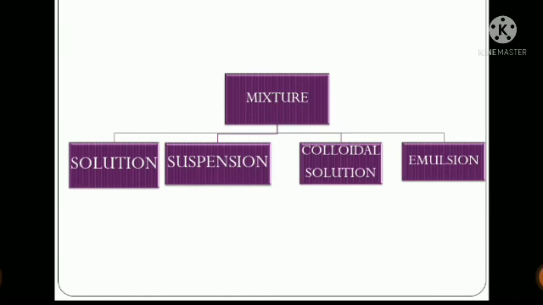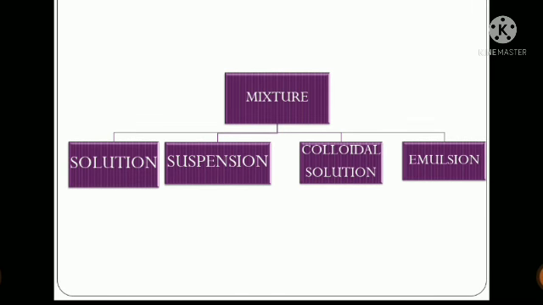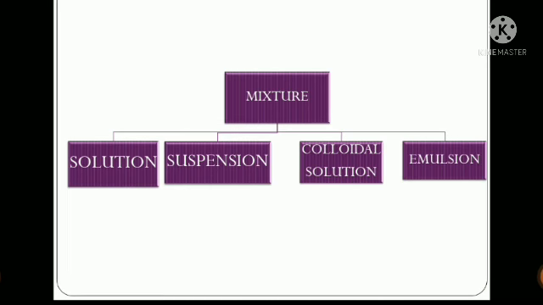Again, we can categorize the mixtures into 4 different parts. The earlier classification was on the basis of components. These mixtures can also be classified into another 4 different types: solution, suspension, colloidal solution and emulsion. In this chapter, chapter 2, we will see that it discusses solution, suspension and colloidal solution.